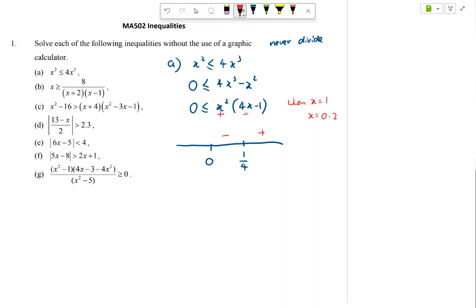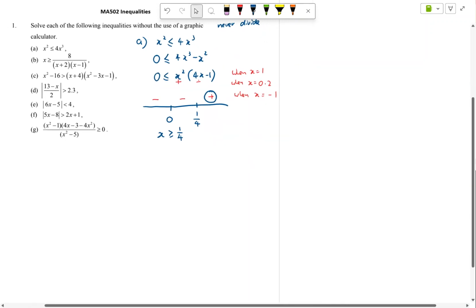Then when you put in a value that is lesser than 0, so maybe inside your brain you think of when x is equals to negative 1, and I put in negative 1, I will have x squared, which will give me positive, 4 times negative 1, and that's negative, and this part will be negative as well. So for the first part, because I want the expression to be greater than 0, my answer is only x greater than or equals to 1 over 4.